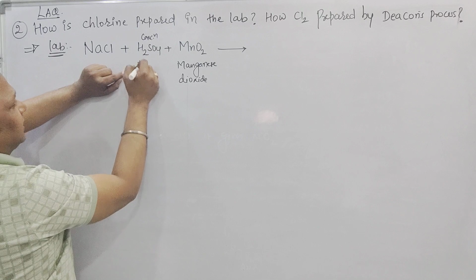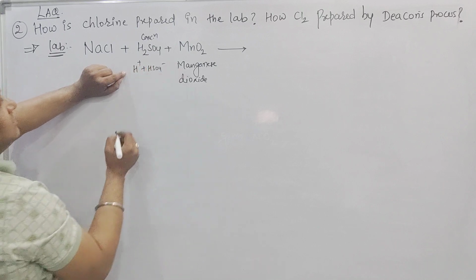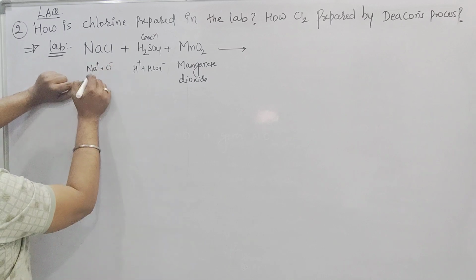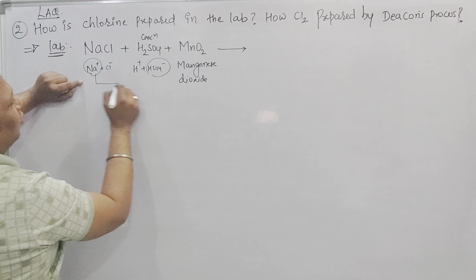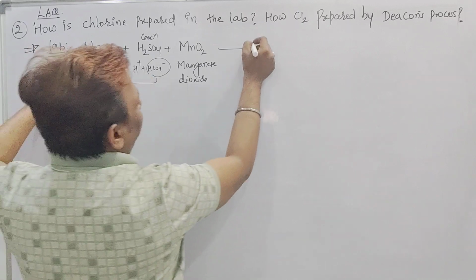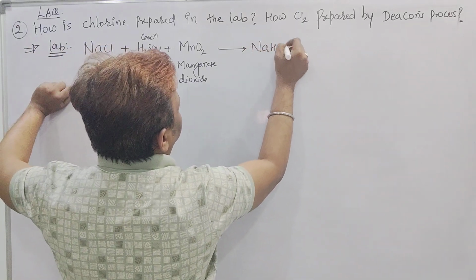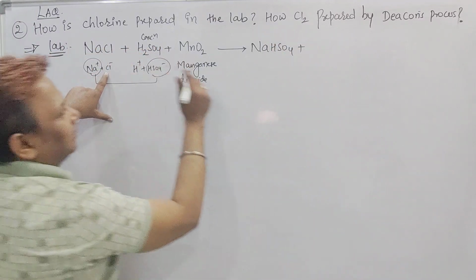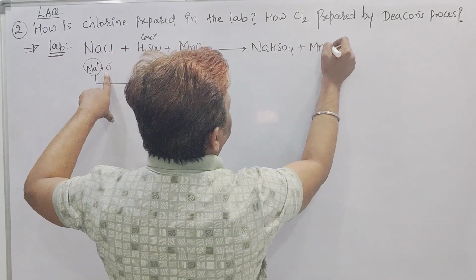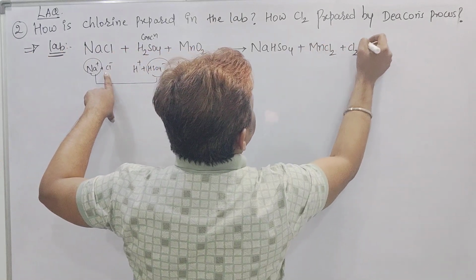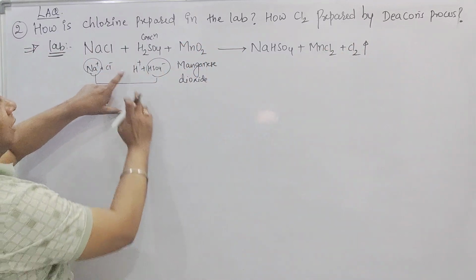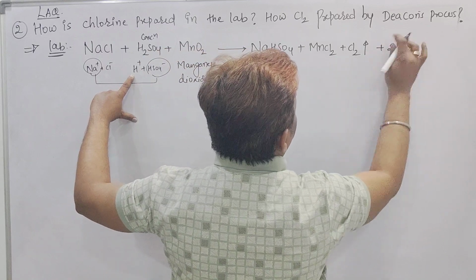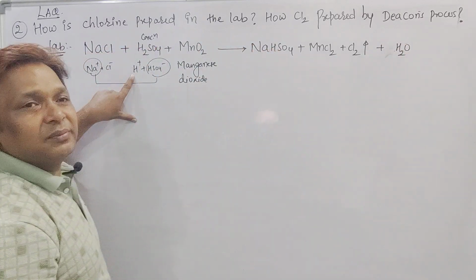Sulfuric acid can be written as H+ plus HSO4-. NaCl can be written as Na+ plus Cl-. Your Na+ will combine with HSO4- because positive and negative combine to form the bisulfate, NaHSO4. But what is left with you? Cl. Cl will combine with Mn and give rise to MnCl2 plus Cl2 gas. What is left? H+ and O2 left together to form the water molecule. This is a method to prepare it.